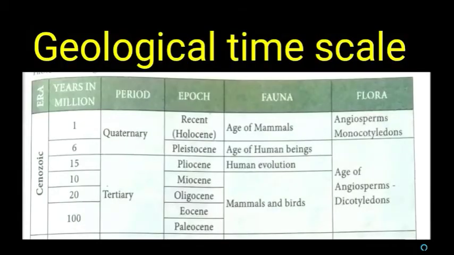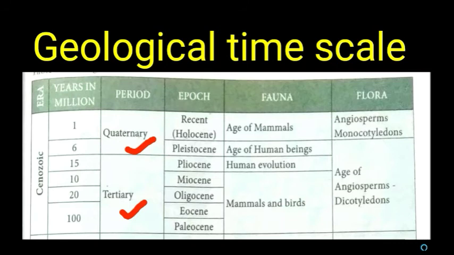And the recent era is the Cenozoic era, called the Age of Mammals. During this age, the mammals flourished well. This era is divided into two periods: Tertiary and Quaternary. First we are going to see about Tertiary.